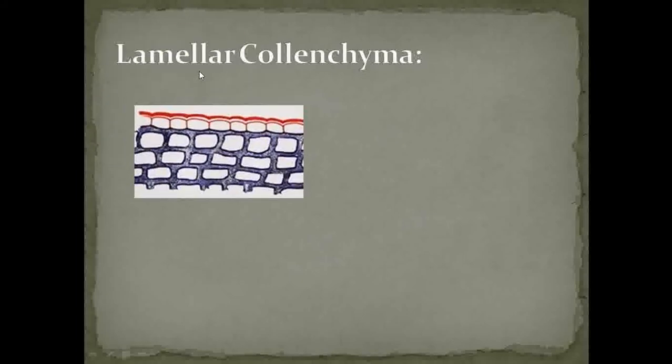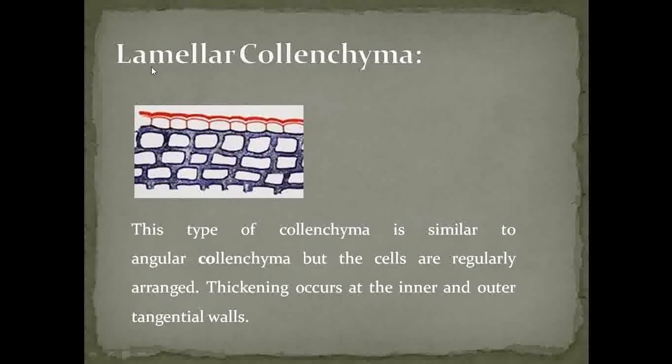The next type of collenchyma is called laminar collenchyma. Actually this laminar collenchyma is similar to the angular collenchyma, but if you observe the cells here, they are regularly arranged and show even thick deposition of cellulose and pectin. So this type is called laminar collenchyma, in which the cells are regularly arranged.